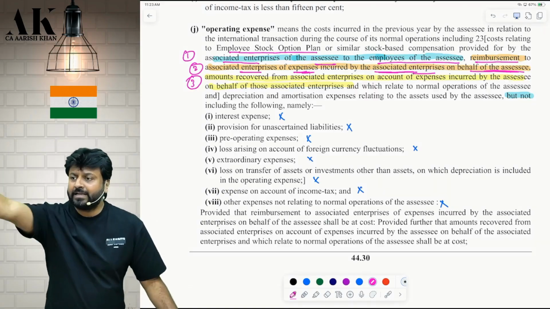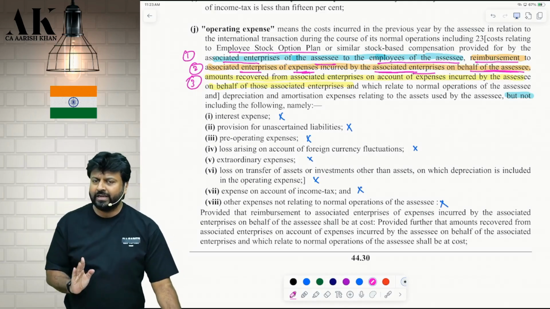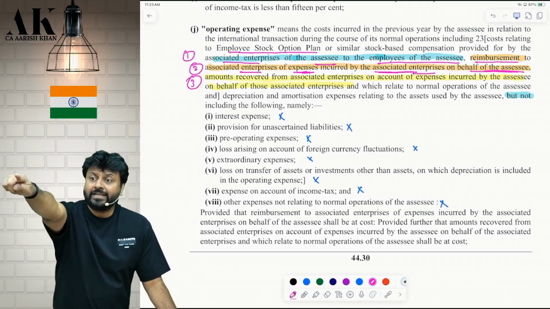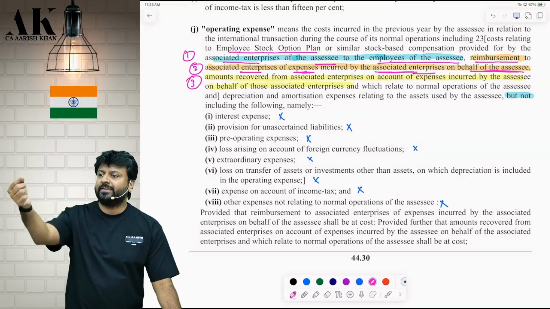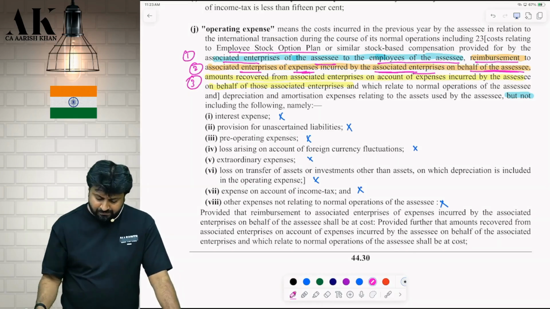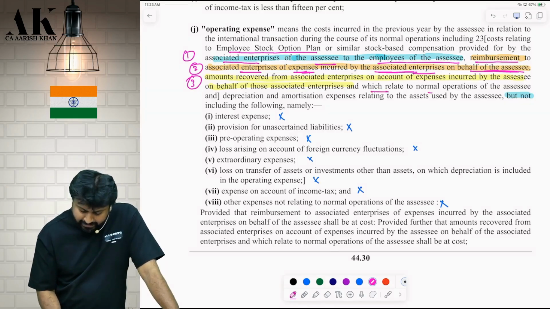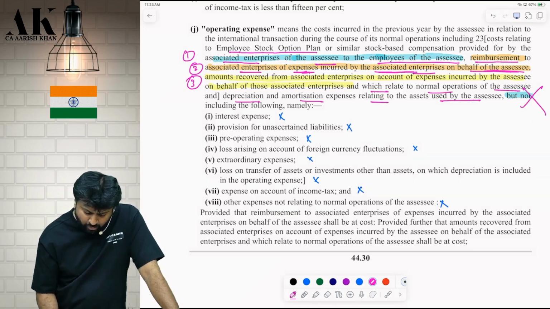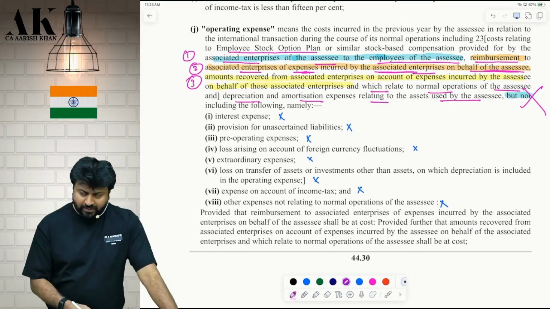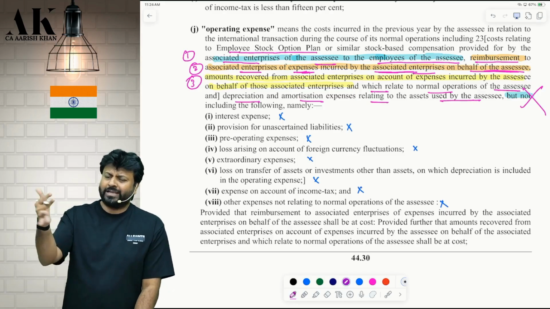If the associate enterprise is giving ESOP to my employees, whatever is the cost, we have to include in the operating cost. Then if he is incurring some expense, we are reimbursing, include that. If we are incurring some expenses, they are reimbursing, that also include. And from here onwards, the normal expenses will come, which relate to normal operations of the assessee, and depreciation you take, amortization you take, relating to assets used by the assessee, but do not include the following expenses. Mainly these are financial expenses, or amortizations.